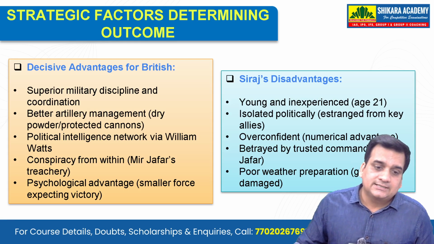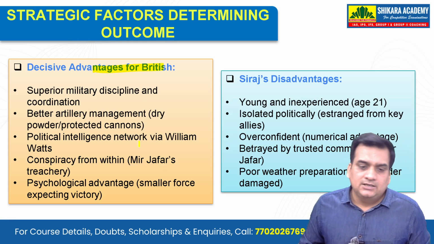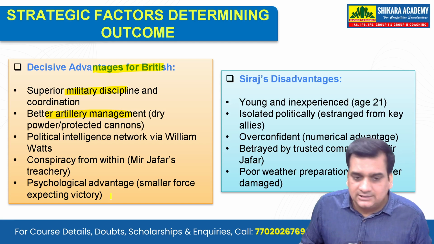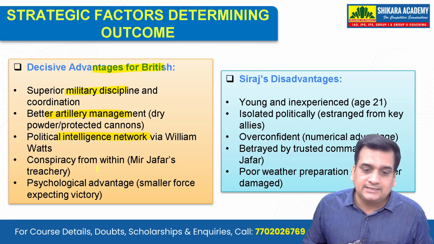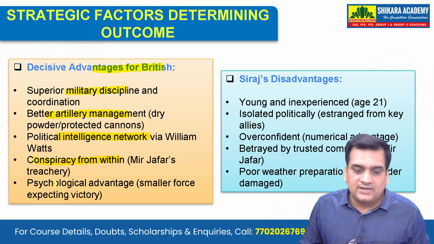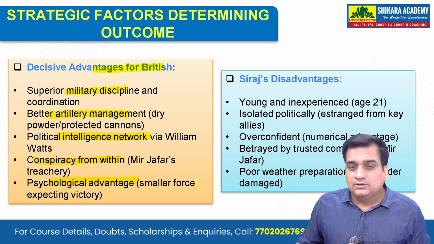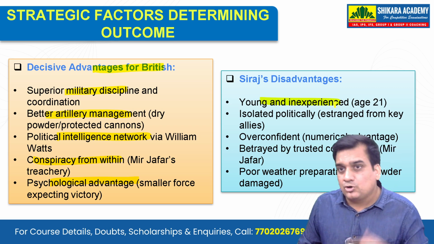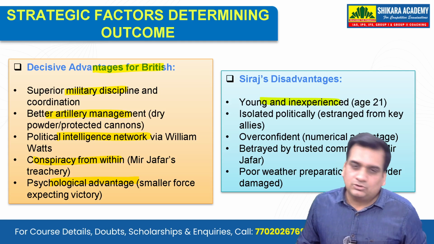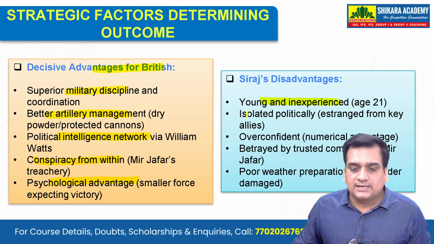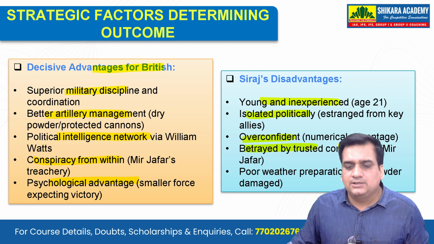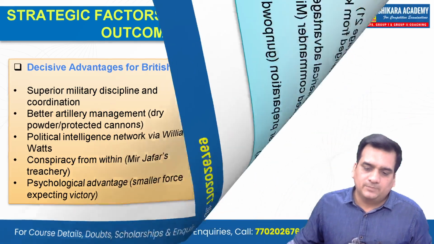Now the decisive advantages that the Britishers had while the war was happening: they had superior military discipline, obviously better artillery management, a political intelligence network, the conspiracy from within also helped them, and the psychological advantage. Now, Siraj's disadvantages, first and foremost, he was young and inexperienced. He should not have listened to Mir Jafar but thought on his own. He was isolated politically, he was overconfident, he was betrayed obviously by his commander-in-chief, and there was poor weather preparation, that gunpowder that was damaged.